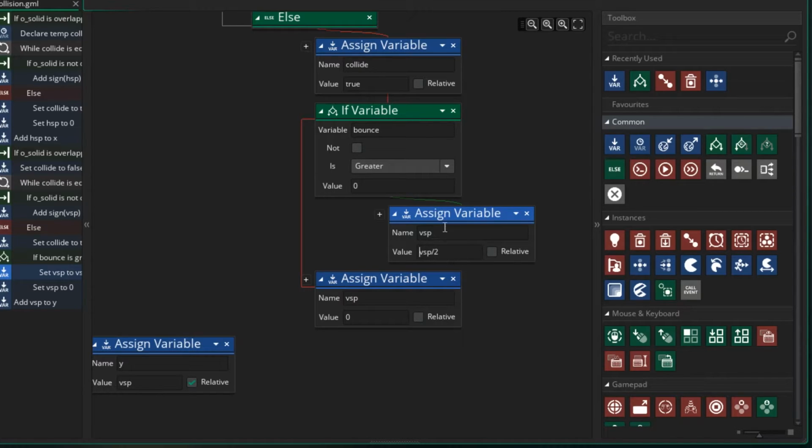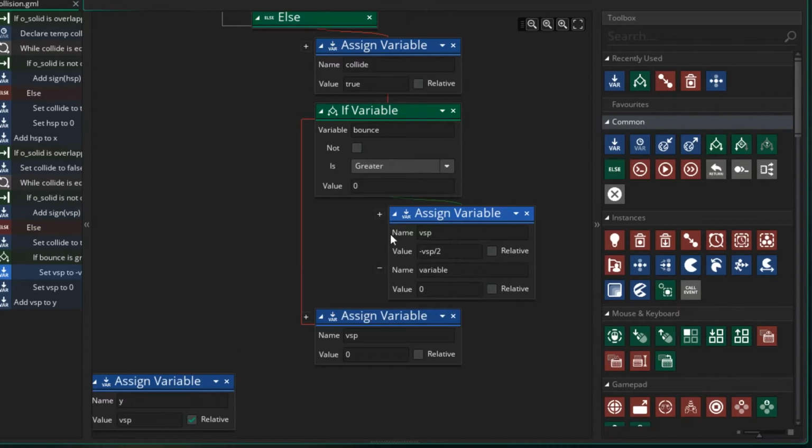Now we also need to set this as a negative, because if our VSP is coming down, it's a positive value, and we want to push it up. We want to give it a negative value. And the other thing we want to do is look at our bounce variable, and we want to decrease it by 1. So it has less bounces now to do. Now if this is not true, I'm going to put an else in here.